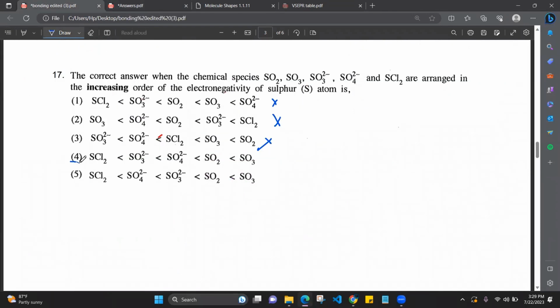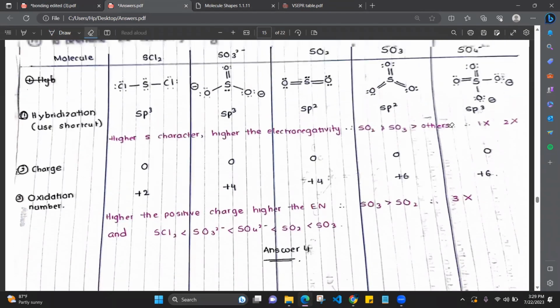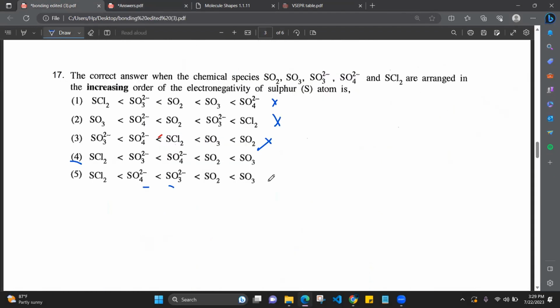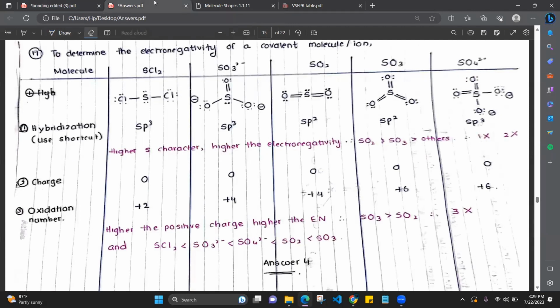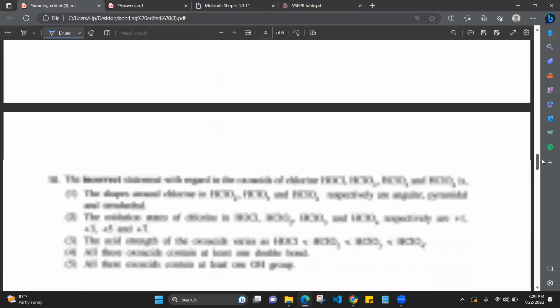The fourth one is the answer. Why isn't it the fifth one? Because we got SO4 2- and SO3 2-. Again, the charge: SO4 2- has a greater positive oxidation number than SO3 2-. That is why we are ruling out the fifth one. So that is how the electronegativity of an atom is determined. What are the three factors? Hybridization, charge, oxidation. So it's simple if you know the theory to the point.